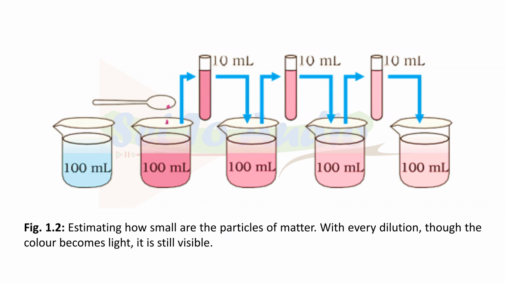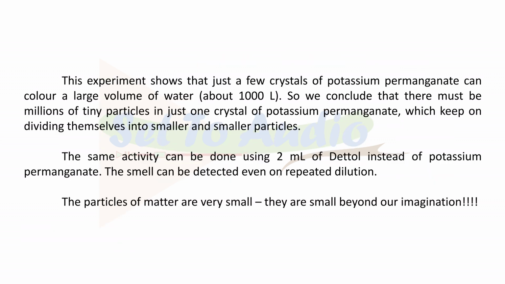Figure 1.2. Estimating how small are the particles of matter. With every dilution, though the color becomes light, it is still visible. This experiment shows that just a few crystals of potassium permanganate can color a large volume of water, about 1000 liter. So we conclude that there must be millions of tiny particles in just one crystal of potassium permanganate, which keep on dividing themselves into smaller and smaller particles.